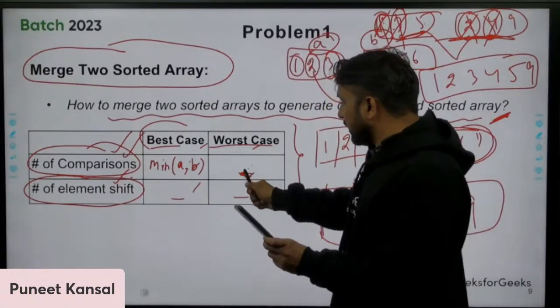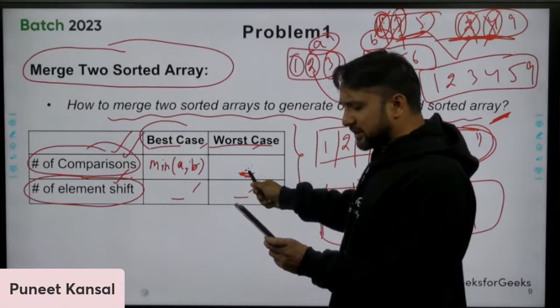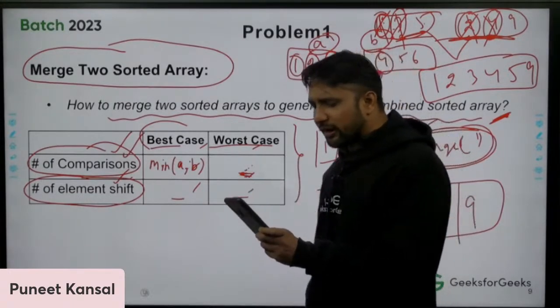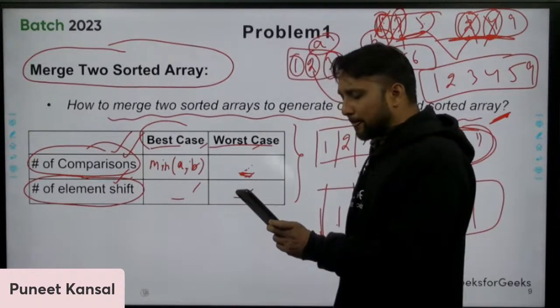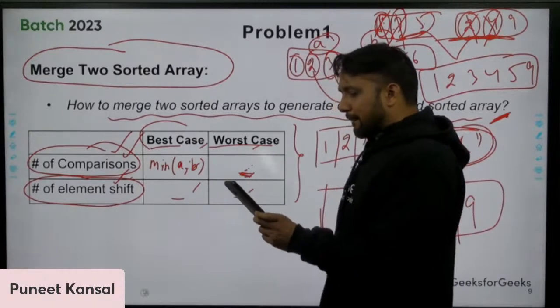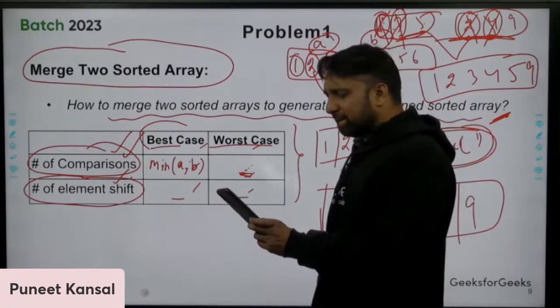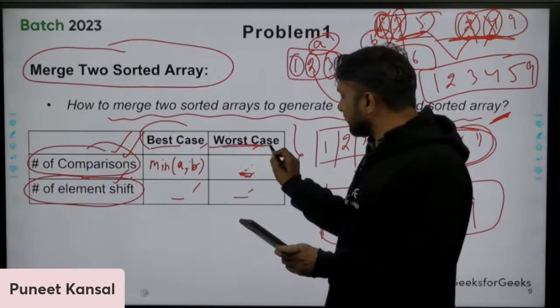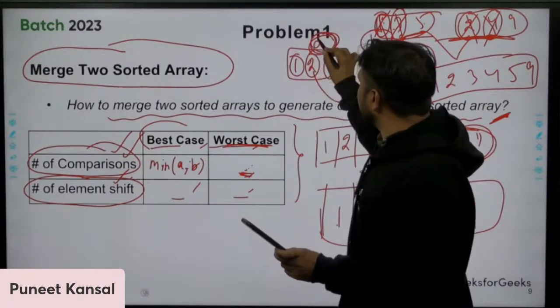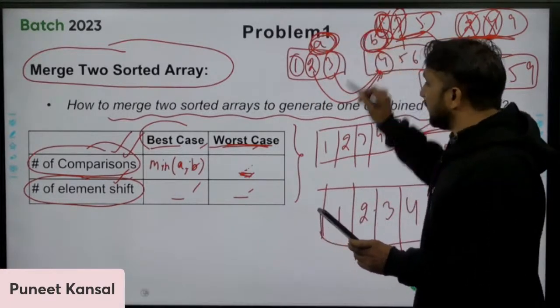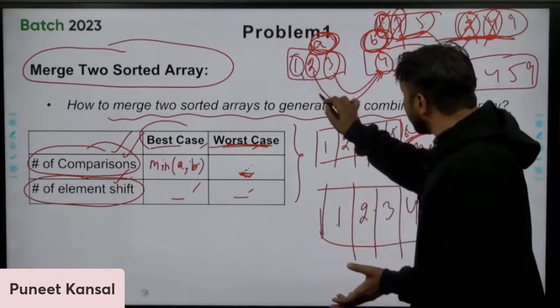Number of comparisons in worst case, please tell us, or anybody who knows, please try this. I'm just asking what is the number of comparisons in worst case. Let's suppose the size of the left array is A, the size of the right array is B. In worst case, how many comparisons do you need to make?